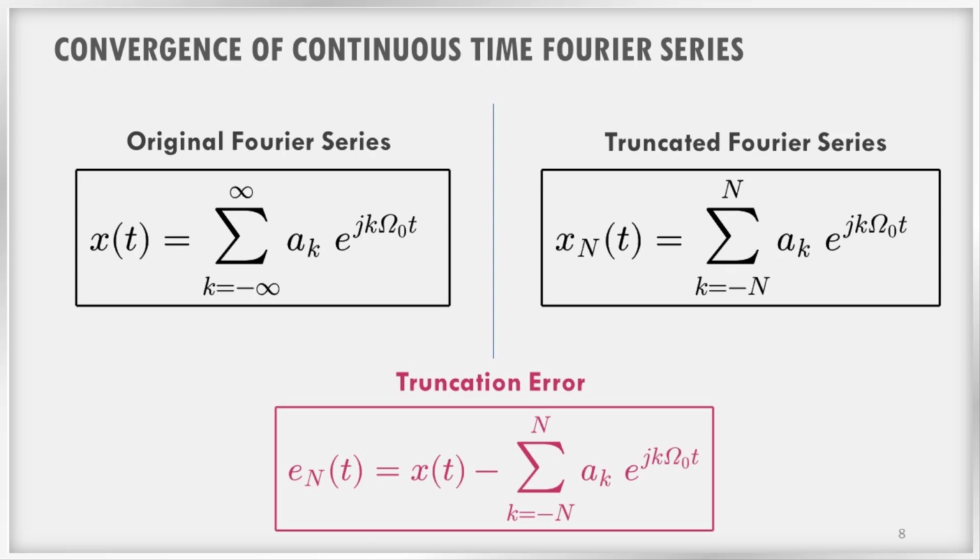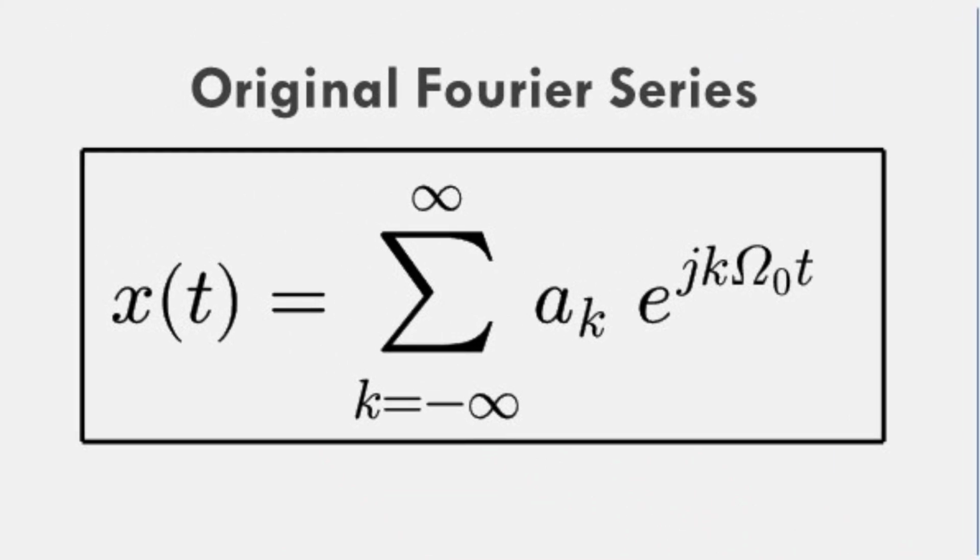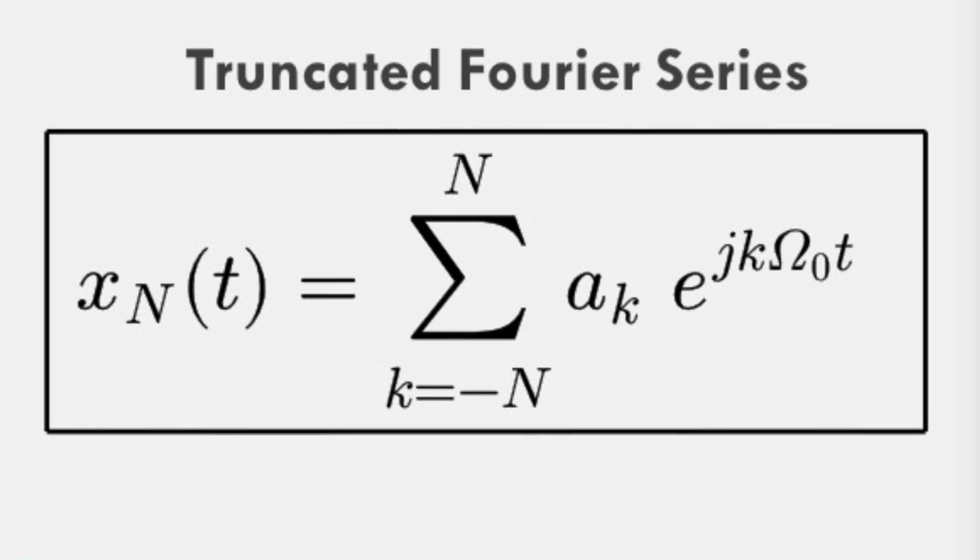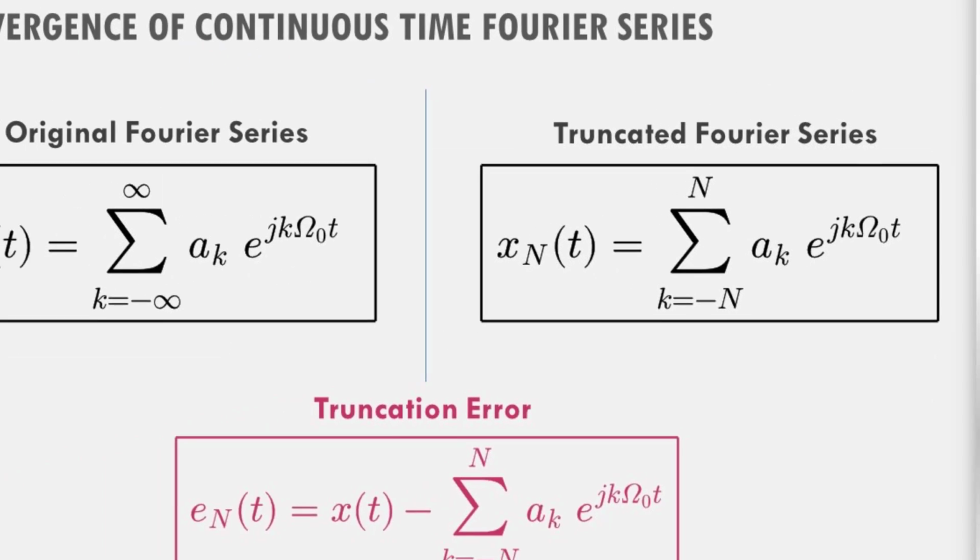Consider approximating a periodic signal x(t) using a finite number of harmonically related complex exponentials. In theory, we can have an infinite number of terms, but in practice, we may have to restrict to a finite number of terms for ease of computation, storage or representation. That means instead of an infinite number of harmonically related complex exponentials, we are considering only a finite number, N, of them. This is known as truncated Fourier series.